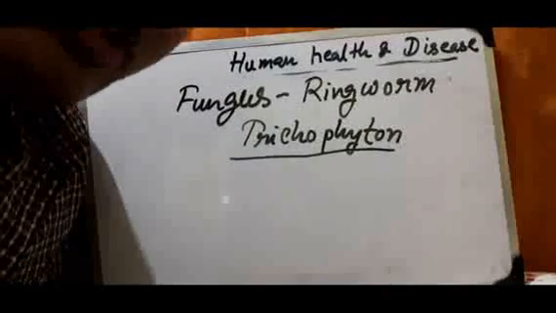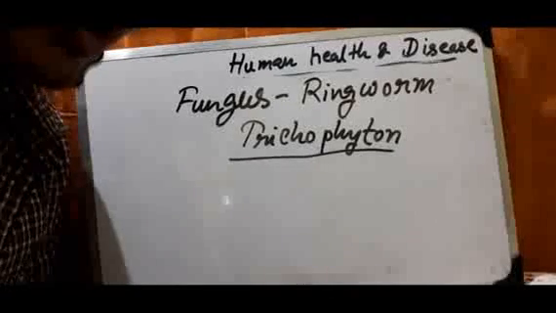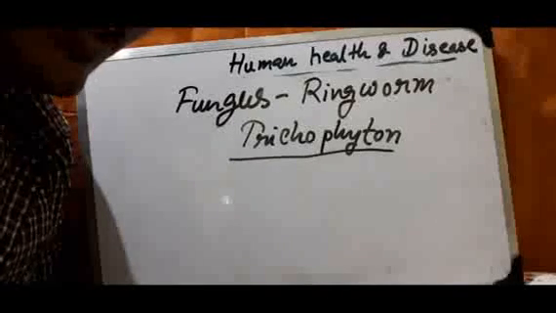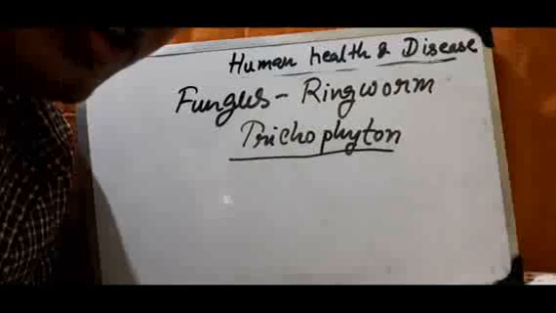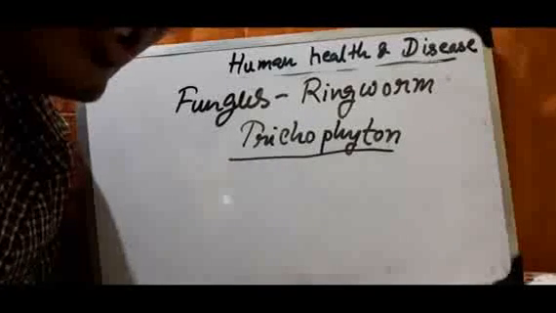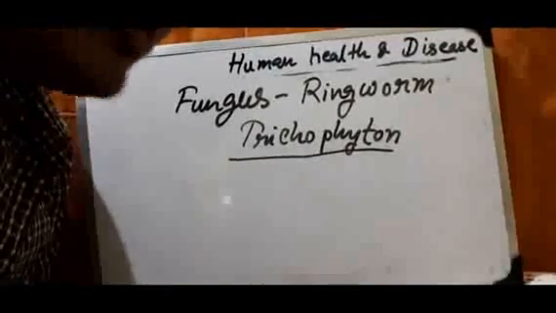So ringworm is one of the most infectious diseases in man, and it appears in the skin, which looks very dry, and sometimes the nails and the scalp also become dry.